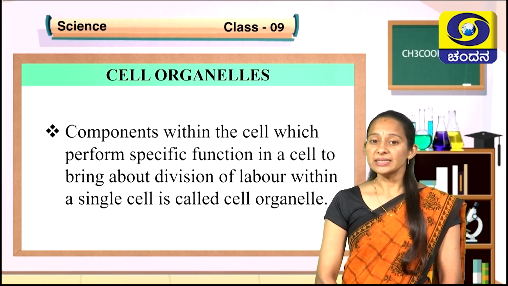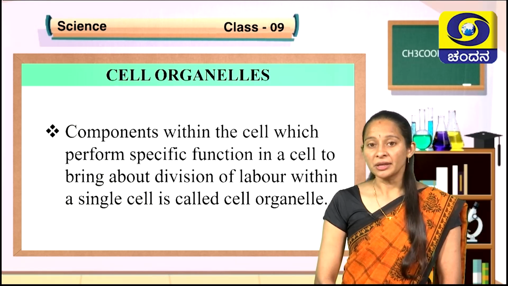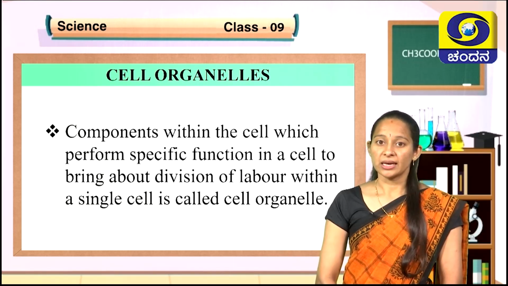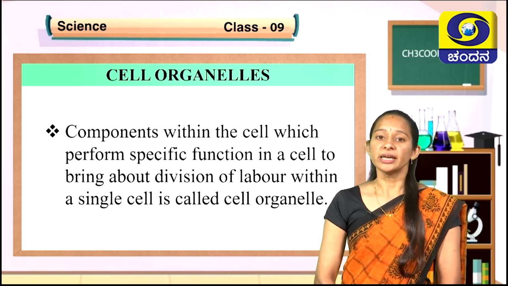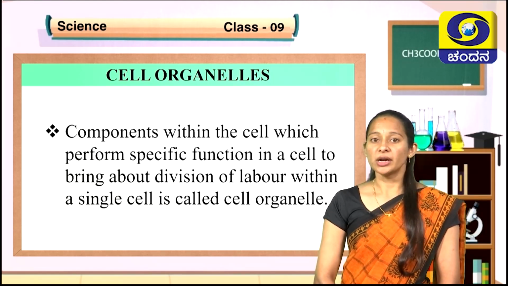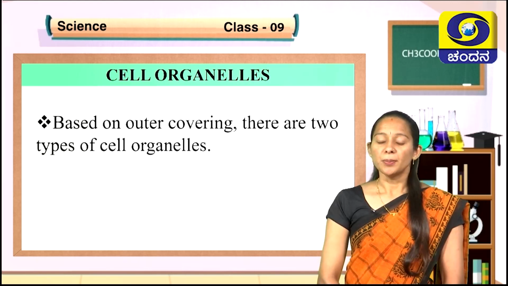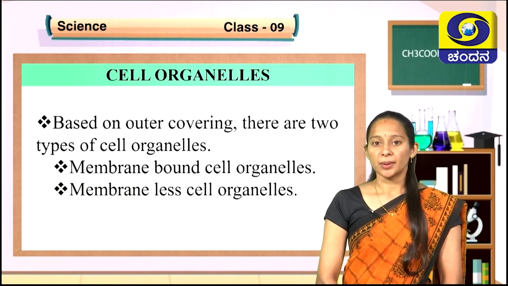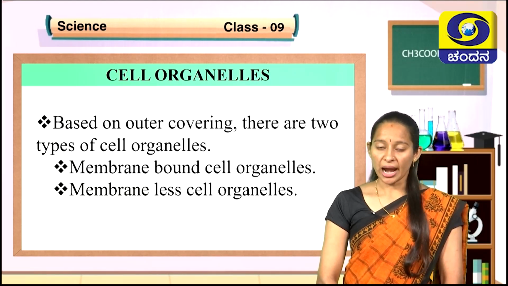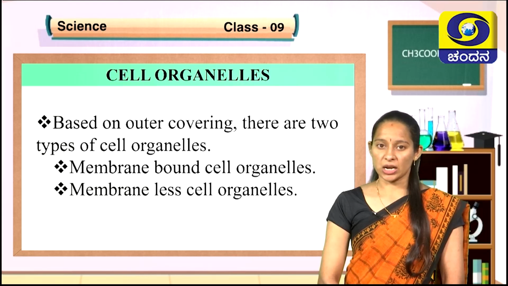Hence, in a single cell, division of labor is brought about by these cell organelles. Based on outer covering, there are two types of cell organelles: membrane-bound cell organelles and membrane-less cell organelles.